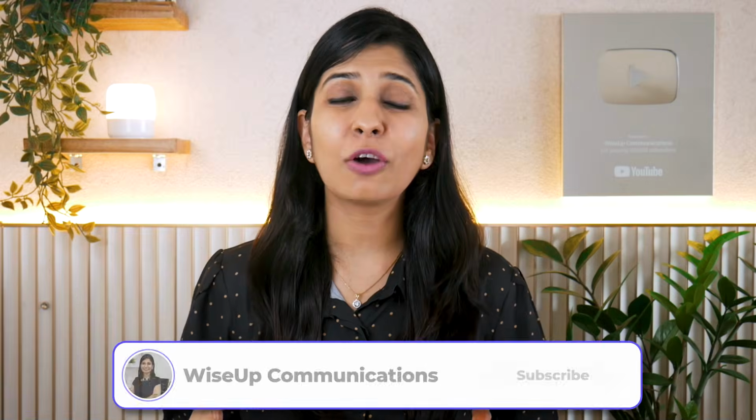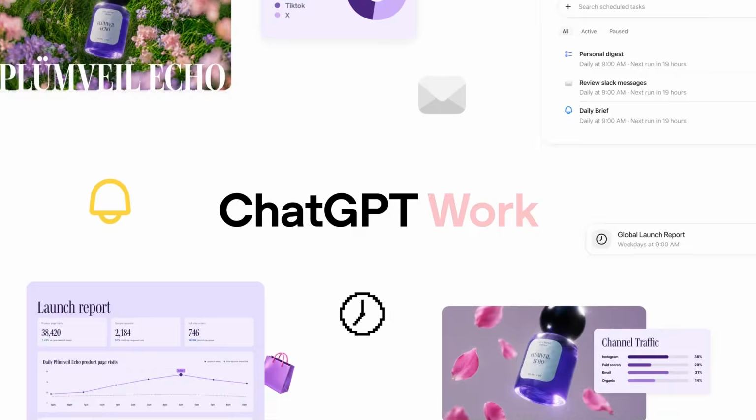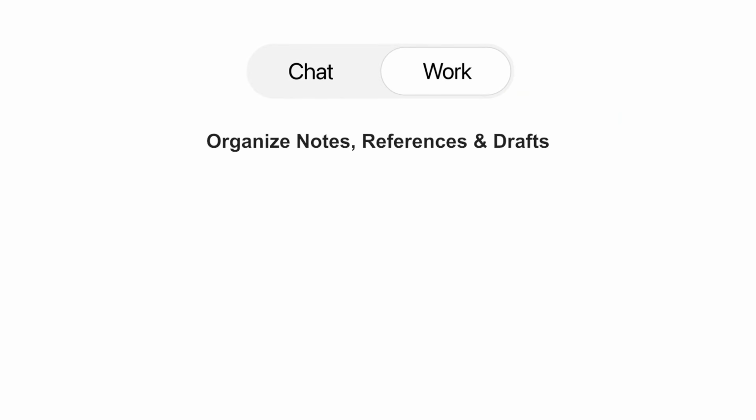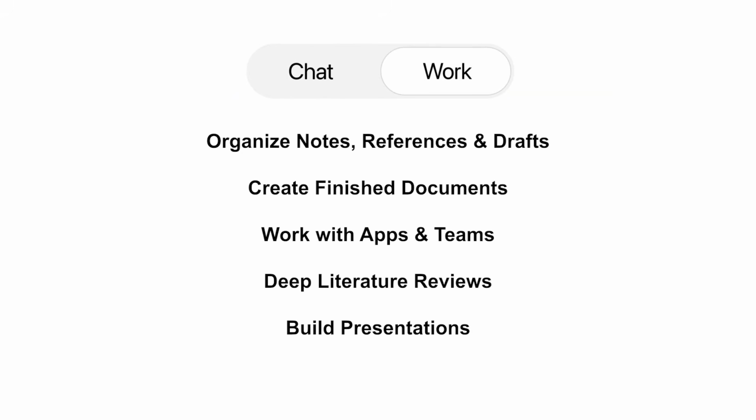So guys, till now we've covered projects, plugins, and deep research. And now I'm going to show you one of the most exciting features of ChatGPT, ChatGPT Work. ChatGPT Work is built differently from normal chat. It's meant for pulling together notes, references, and drafts into something closer to a finished document, and it's designed to work well with apps and teams, which matters if you want to do deep literature review, build a presentation, or work with your colleagues.